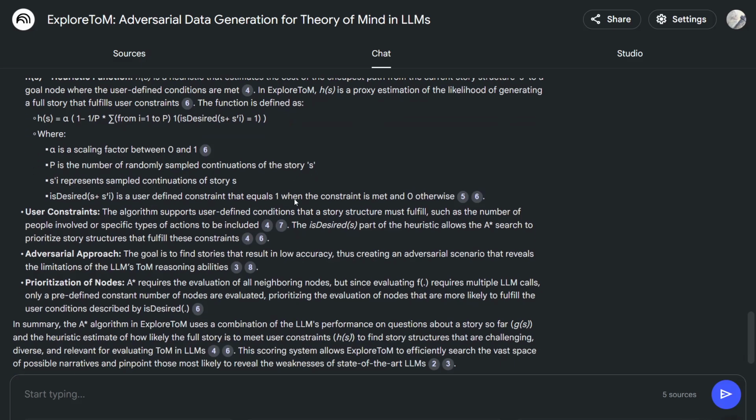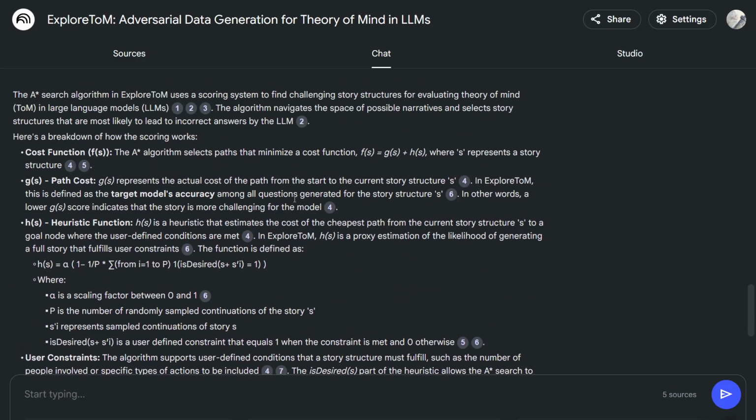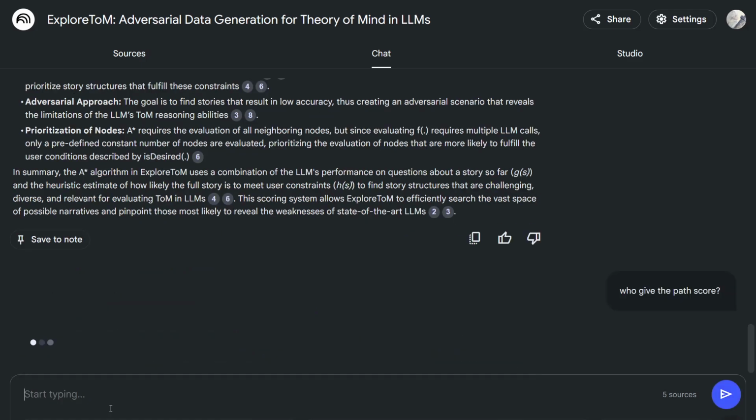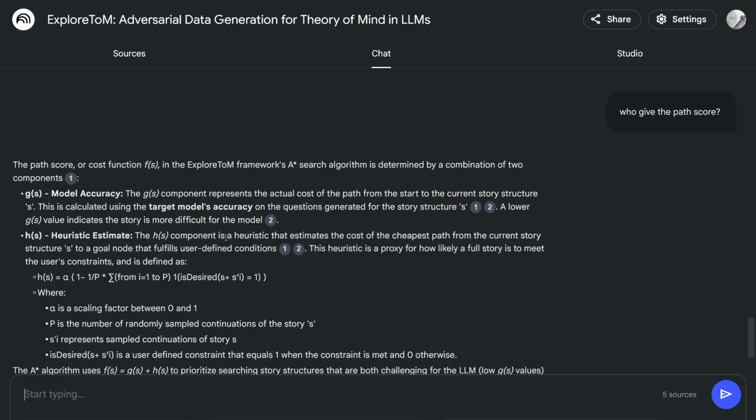Exactly. Research like ExploreToM is so important because it pushes the boundaries of AI development. And it helps us identify the areas where we need to improve. Right. And as we continue to explore this new frontier, we need to do it responsibly, ethically, and with a deep understanding of the potential consequences. Because the future of AI isn't something that's predetermined. Yeah. It's something that we're all actively shaping with the choices we make today. And that's a really big responsibility.